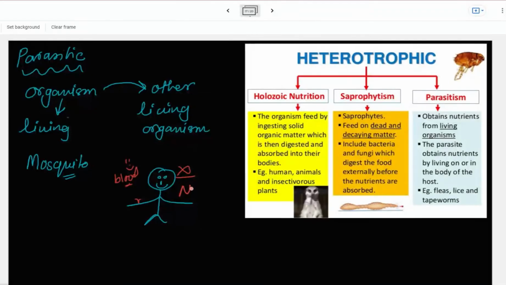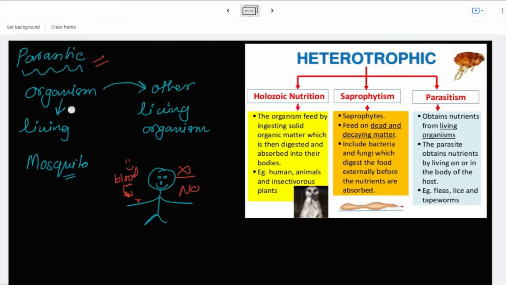No, the answer is no. Both of them are living, but still, this mosquito is feeding on the organism. So this type of nutrition is called parasitic nutrition. Is it clear? Any questions here? Yes, exactly. Lice, whatever you say, those ones are also a great example of it.